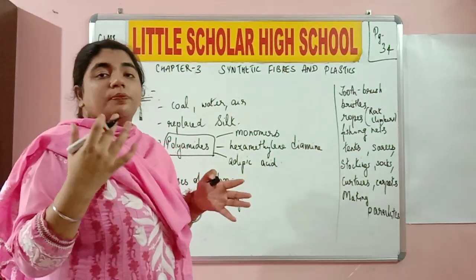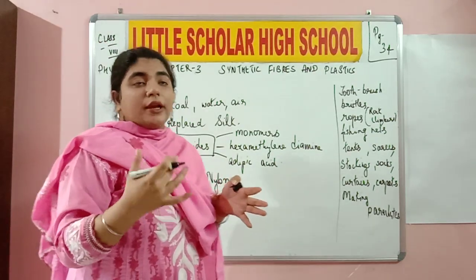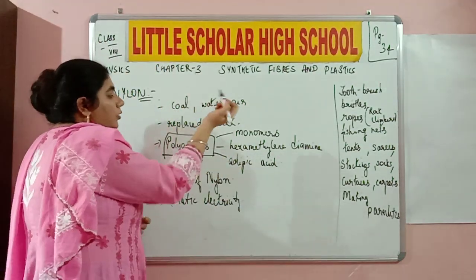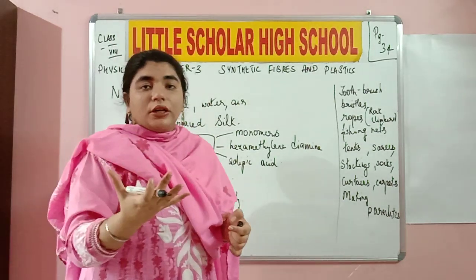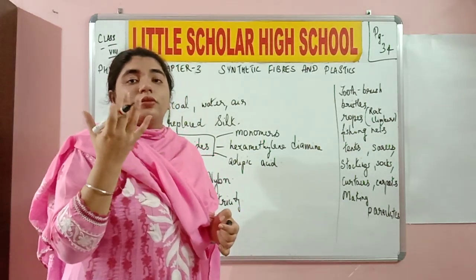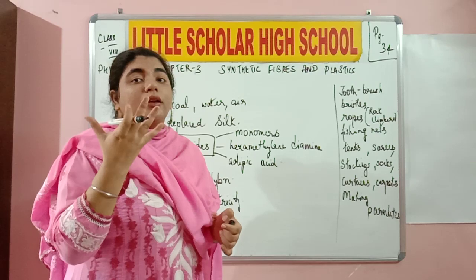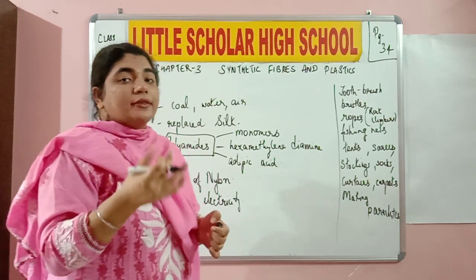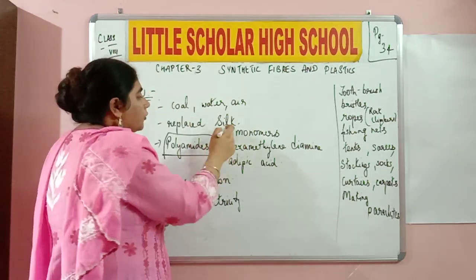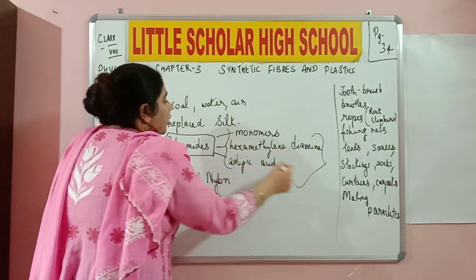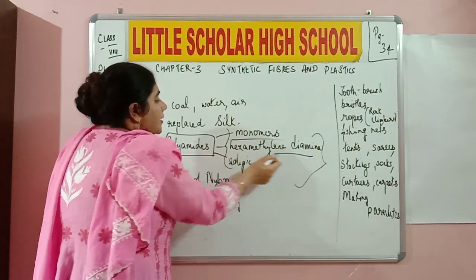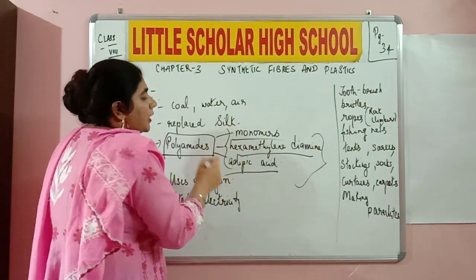And what are the products used for making nylon over here? It is coal, water or air. The raw materials or the chemicals which are needed to make nylon are called polyamides. So there are three kinds of chemicals that we need to discuss over here: monomers, hexamethylene diamine, and adipic acid.